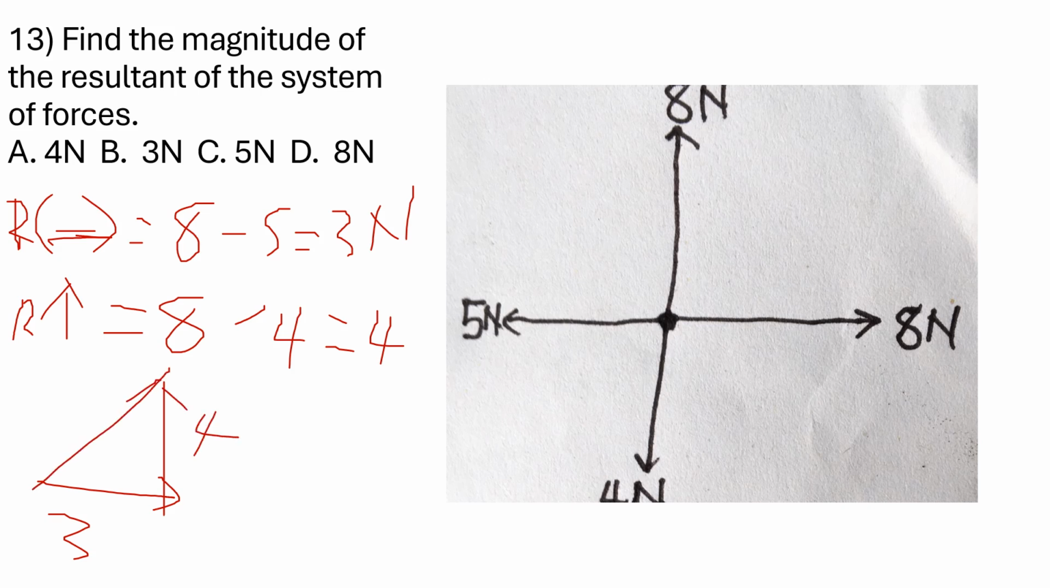Even without applying it, I know from Pythagoras theorem that this is a right angle triangle. With 3 and 4, this side is going to be 5. The resultant is going to be 5. And if you want to apply Pythagoras, it's going to be 3 squared plus 4 squared equals, I'm going to call this r. So if you make r the subject, r is the square root of 3 squared, which is 9, plus 4 squared, which is 16. So that's the square root of 25. What's the square root of 25? 5 newtons. They just want us to find the magnitude. Magnitude is that number. Direction is what we give in terms of angle.